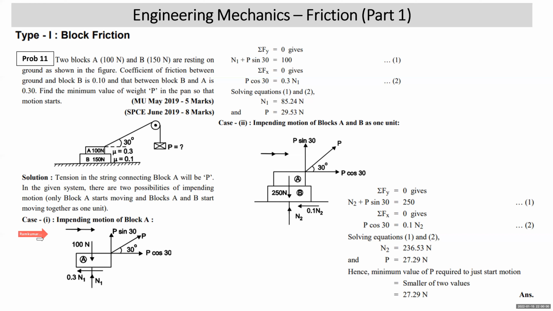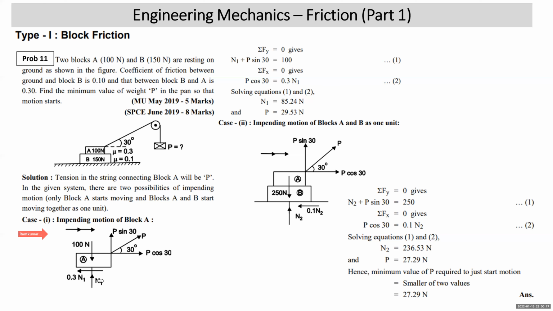First case, we are taking impending motion of block A. When we take impending motion of block A, weight will be vertically down, 100 Newton, normal reaction N1. Impending motion to the right, friction is to the left. Friction between A and B is 0.3, so 0.3 N1. Force P is applied at 30 degrees to the horizontal, P cos and P sin.